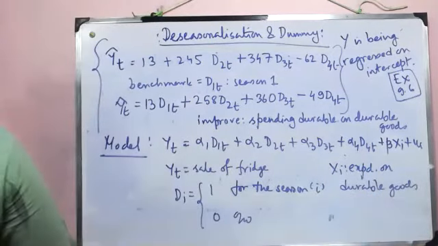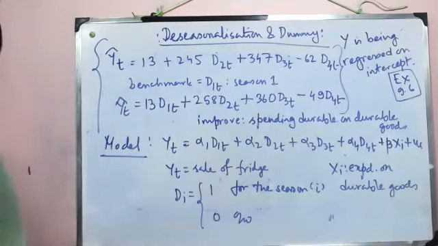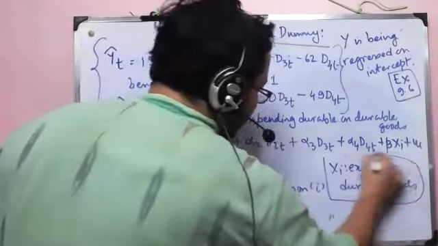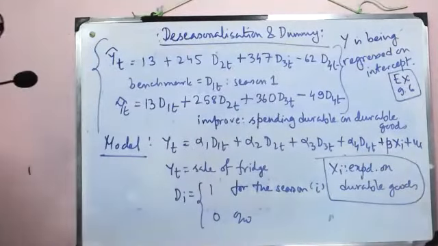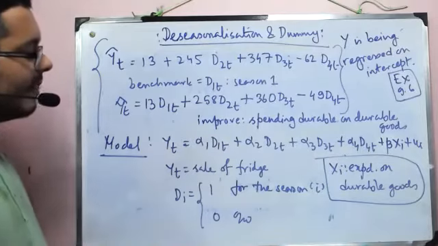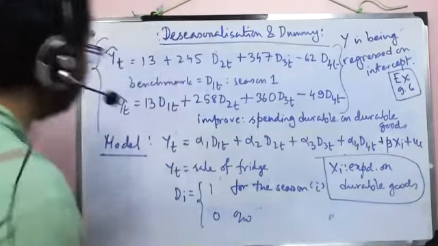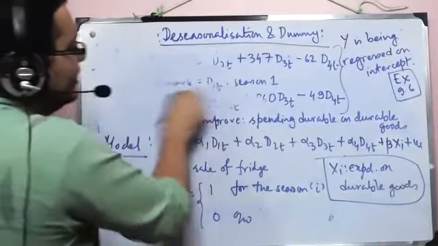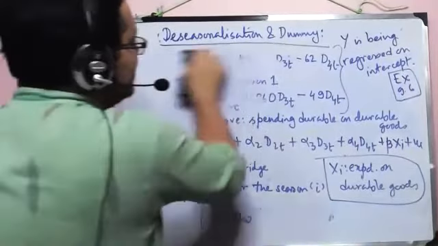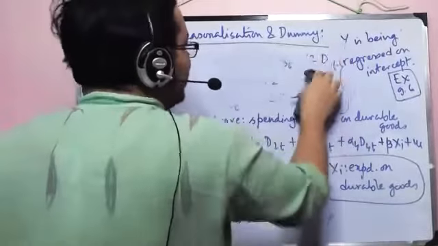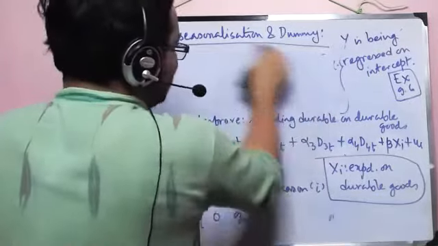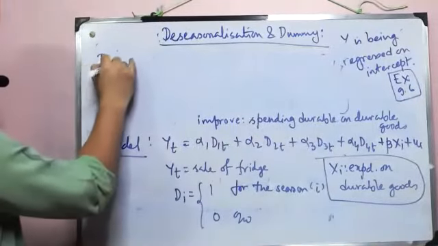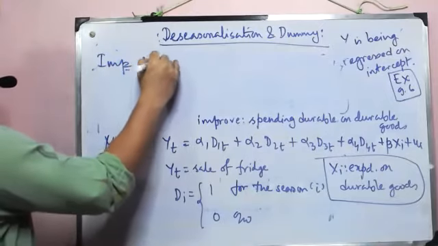Now, the unique advantage of using this xi while deseasonalizing is that the end result, that is the estimated model, has deseasonalized both YT and XT. So that's a huge advantage, a very important advantage.